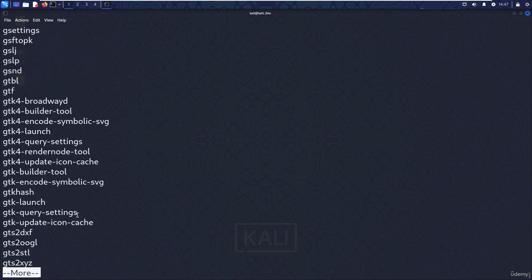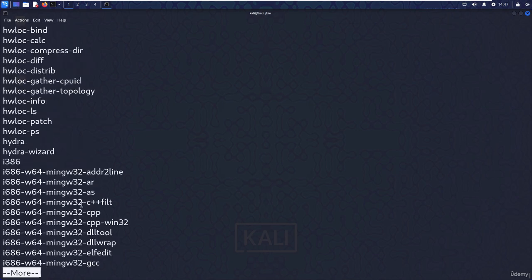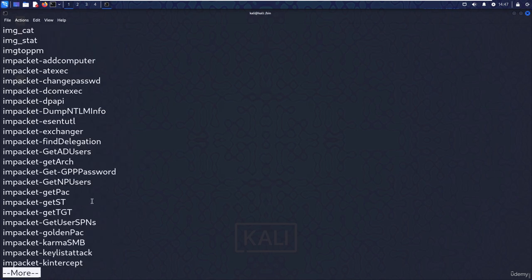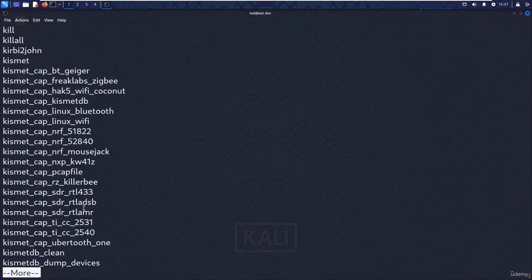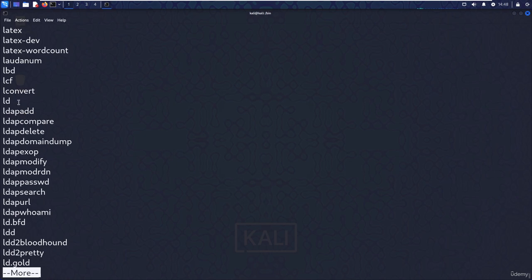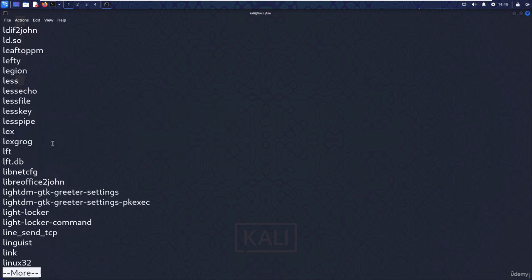Let's go down. You will find other commands as well which we normally use on a daily basis, which we will use later on as well. You will find most commands under the binary directory. We have even the ls command, the one which I'm using right now, and the less command is also there.